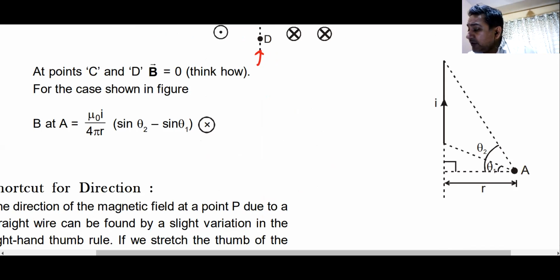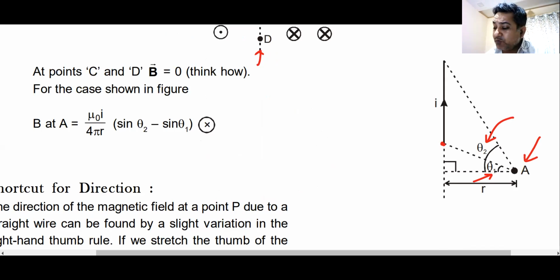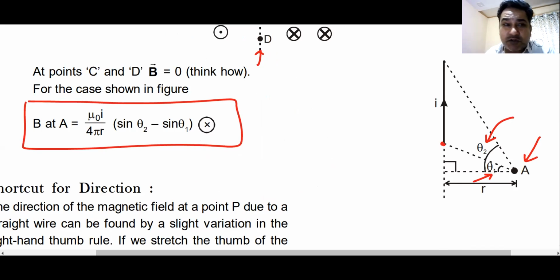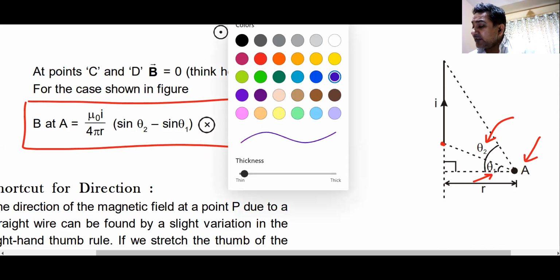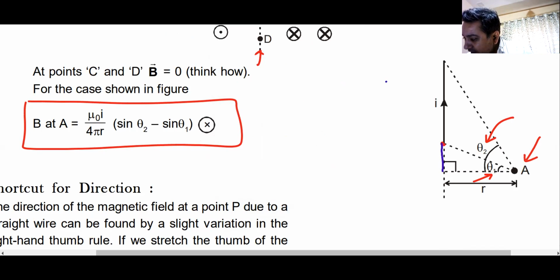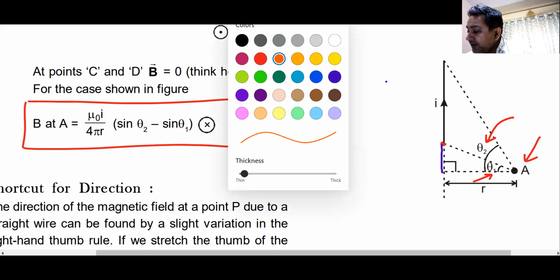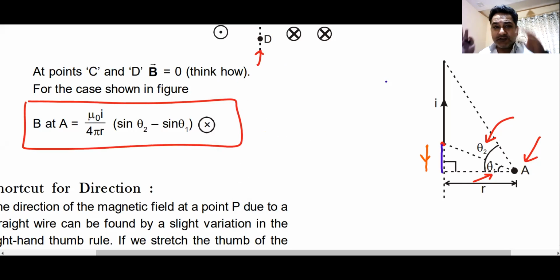Yes. Now, sometimes you can have a point behind the wire, so you can call one of the angles theta 1 and the other angle theta 2. In this case, the magnetic field becomes sine of theta 2 minus sine of theta 1. I told you how to do this. When I am doing this, I am using the superposition principle. I assume that this wire starts from here, then I superimpose another wire carrying current in the opposite direction, and I superimpose the two fields. No matter how you do it, you will always end up with this answer. Yes or no?